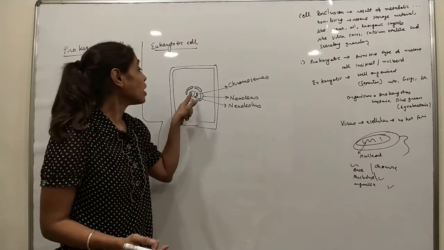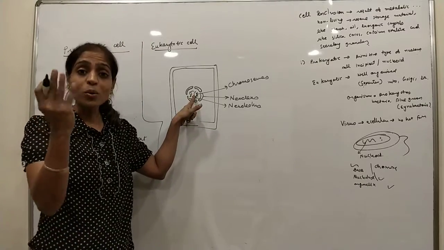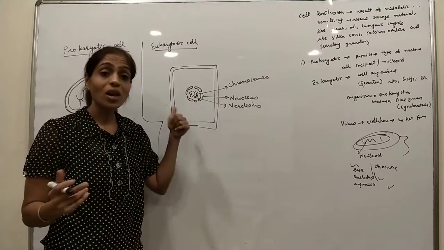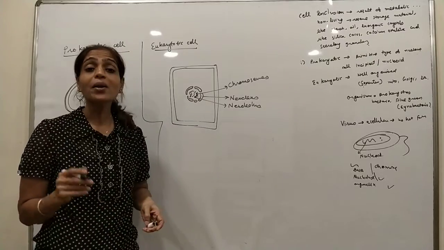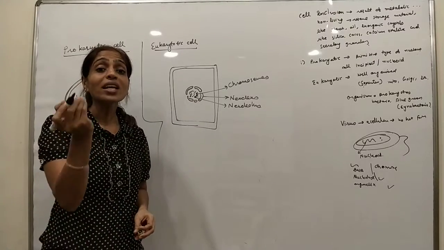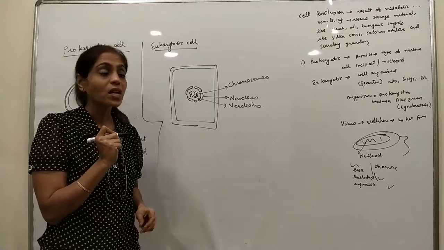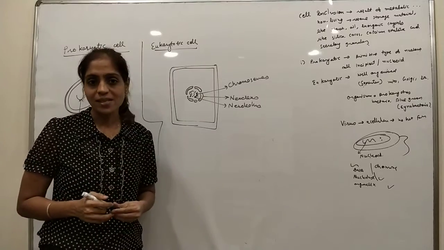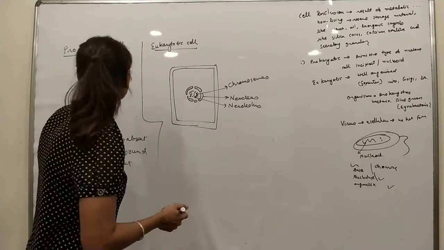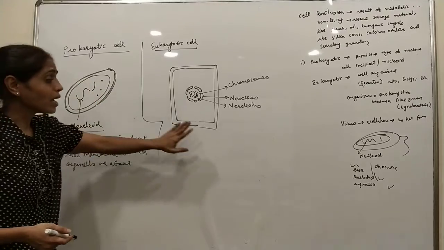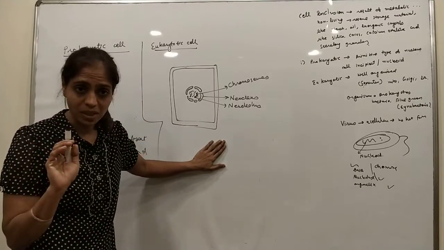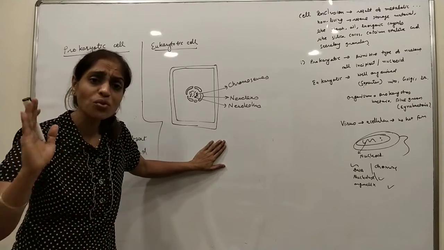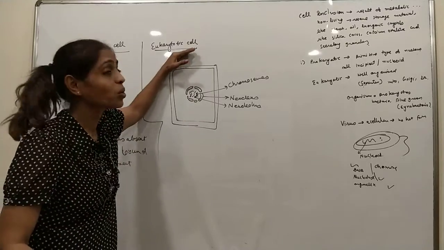In the nucleus, chromosomes are present, nucleolus is present, and a double nuclear membrane is present. This is known as a eukaryotic cell. Most plants and animals are made up of eukaryotic cells.